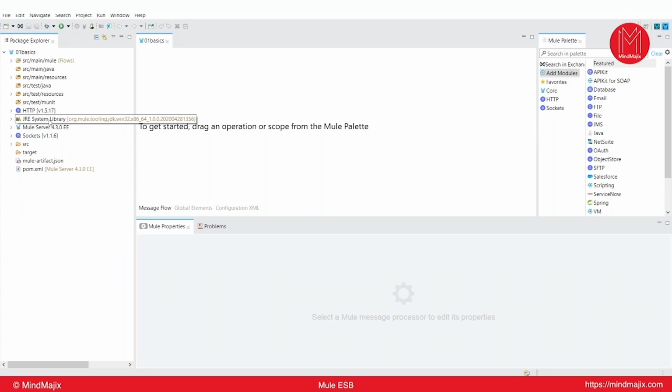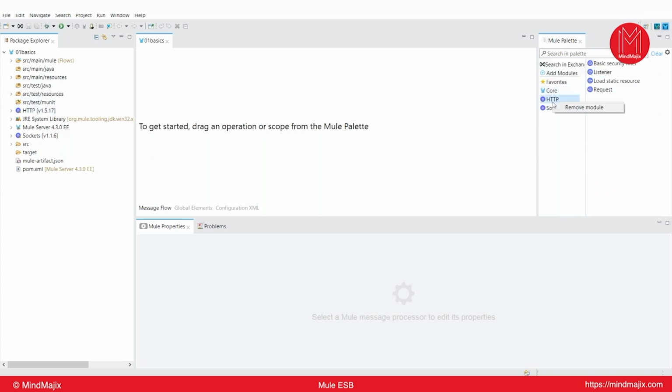That is why it is so easy to learn and develop. No need to write any dependencies in your pom.xml. Automatically it will be created behind the scenes. By default, the HTTP and socket modules will be added whenever you create a project, right? If you want to remove one, simply right click on that particular module and remove the module.